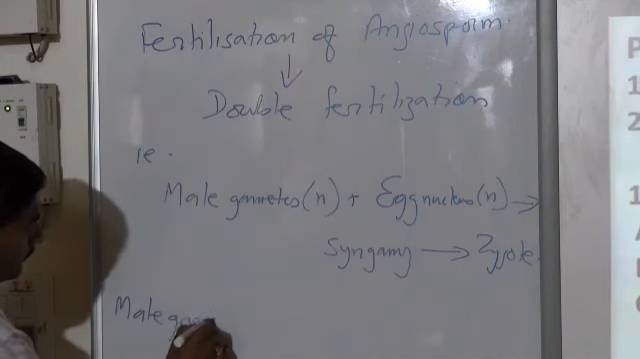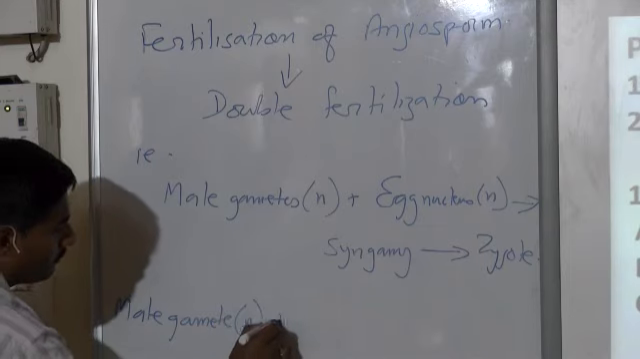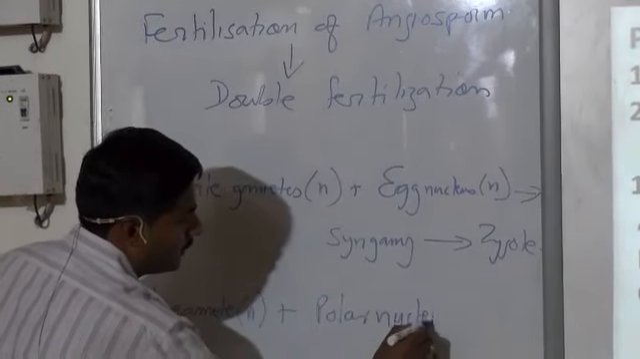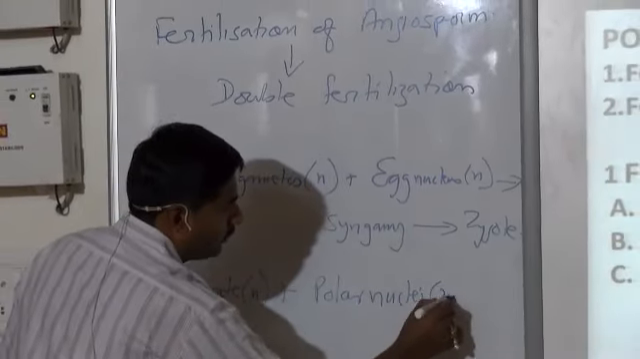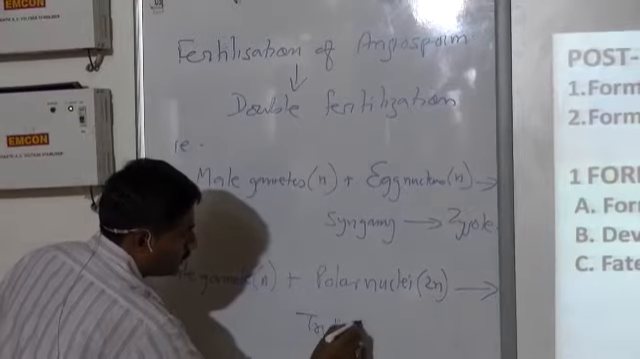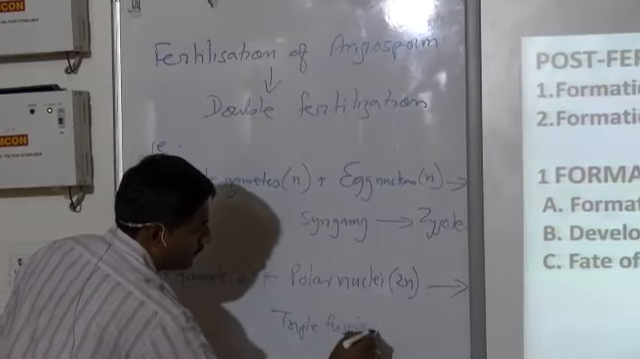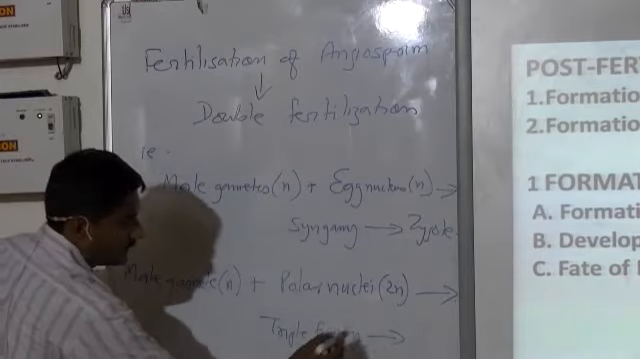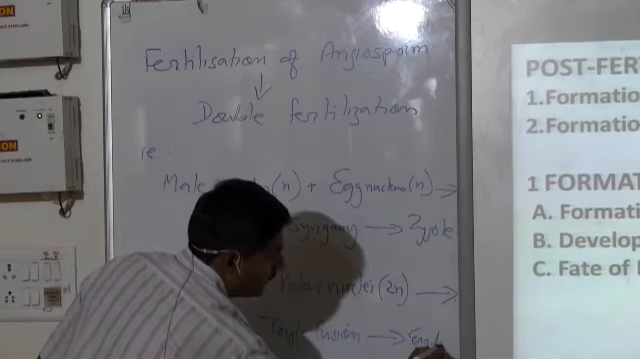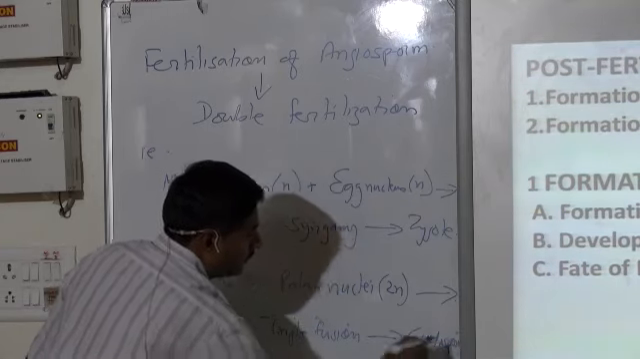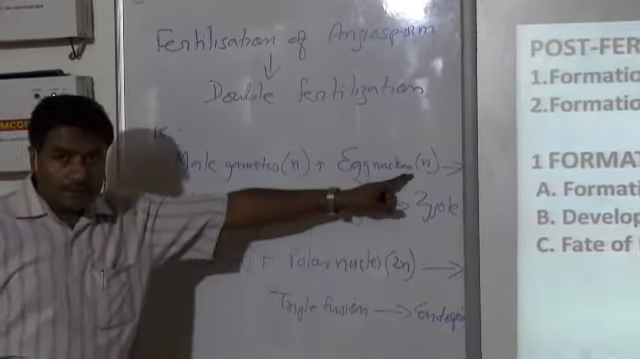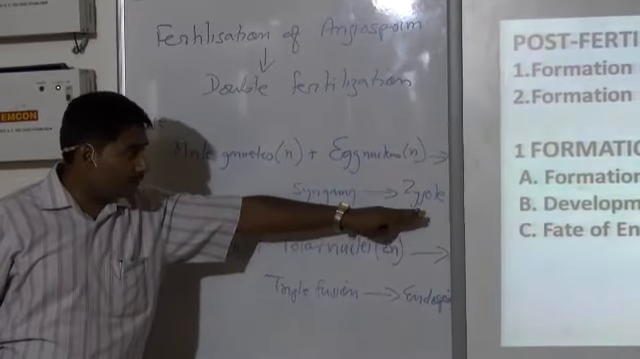The second one, that is male gamete plus polar nuclei. Polar nuclei, that is 2N, resulted in triple fusion, which led to the formation of endosperm. So, here once the fertilization has taken place with the egg nucleus, it resulted in the formation of zygote.